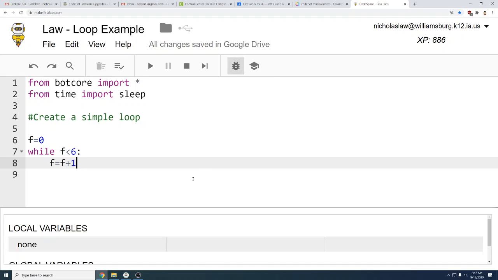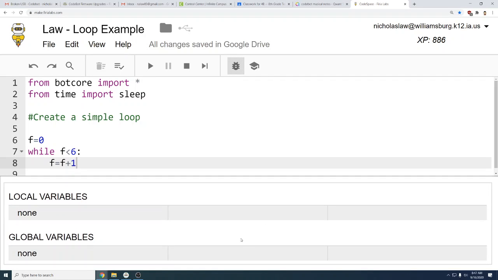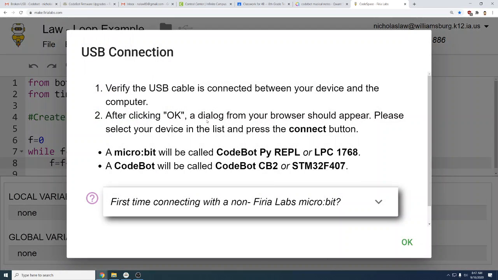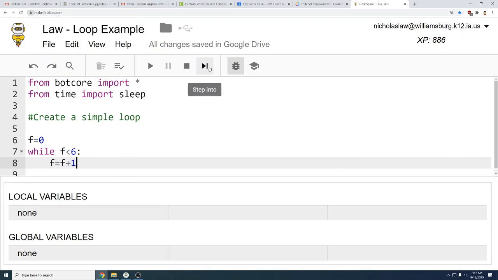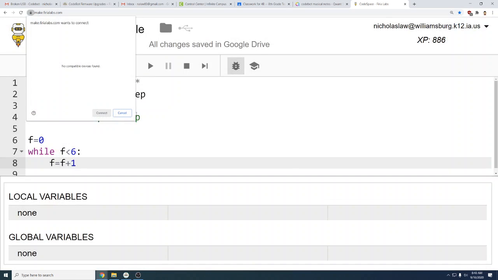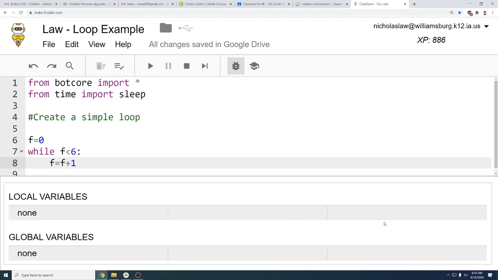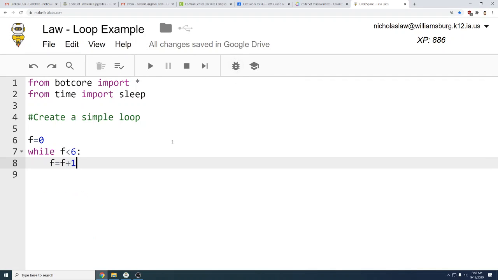So if we open up our debug menu, we can even show you, oops, I don't have a robot attached to it right now, but you have to believe me. You'll do this with your robot anyway. So we're going to have it do something.